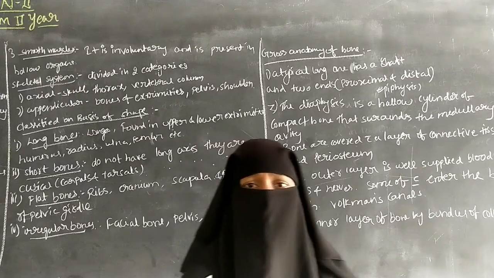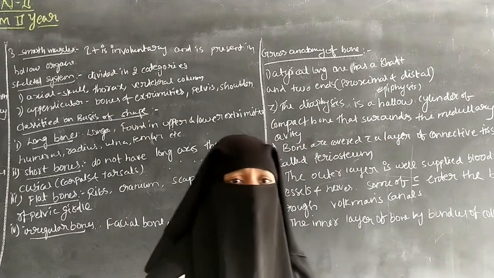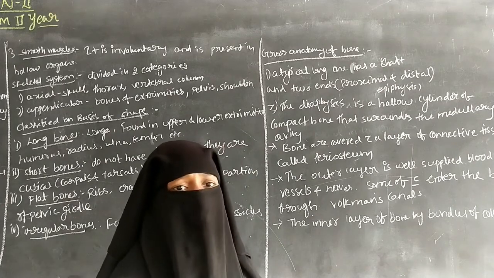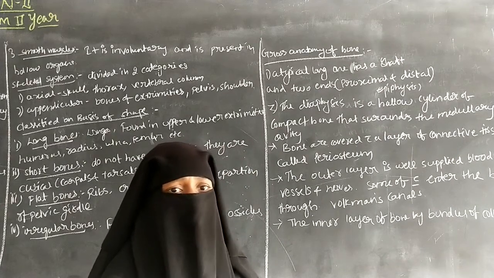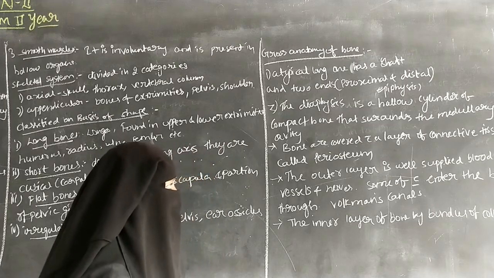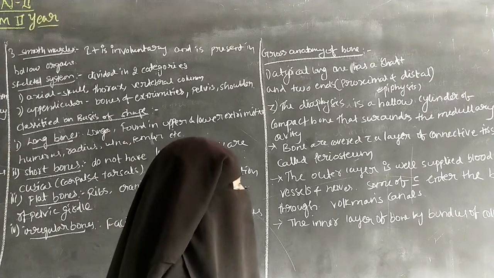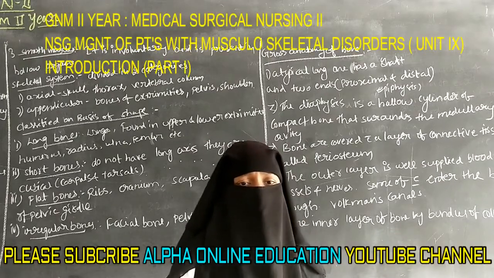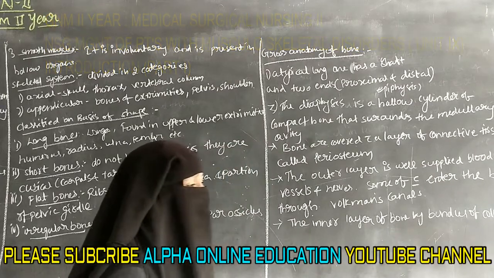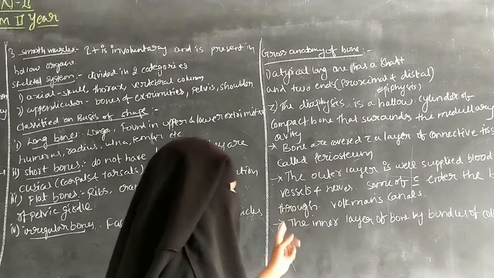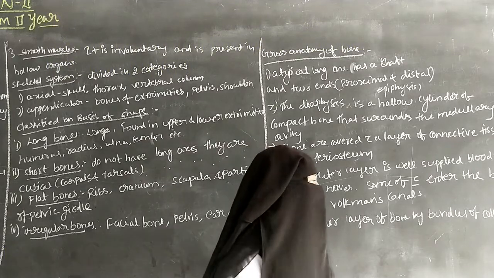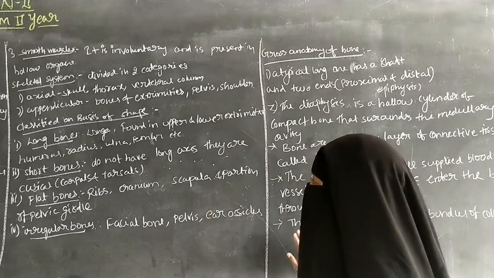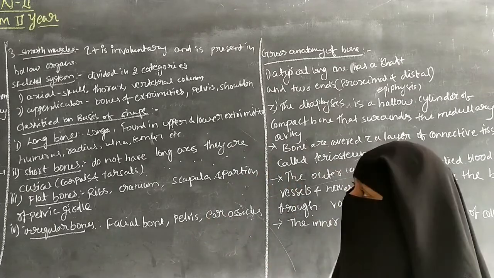The outer layer is connective tissue called the periosteum, well supplied with blood vessels and nerves, some of which enter through Volkmann's canal, and the inner layer of bone has bundles of collagen. So that completes the gross anatomy of the bone.